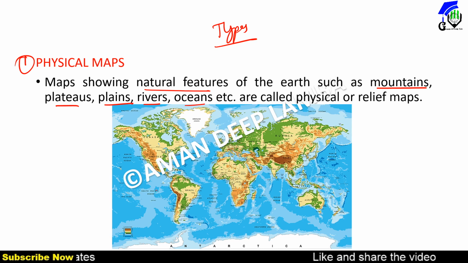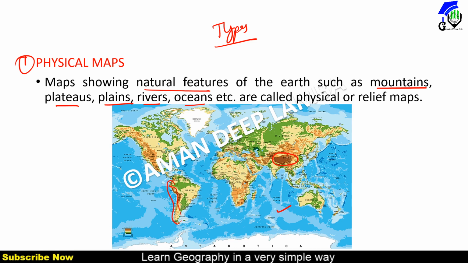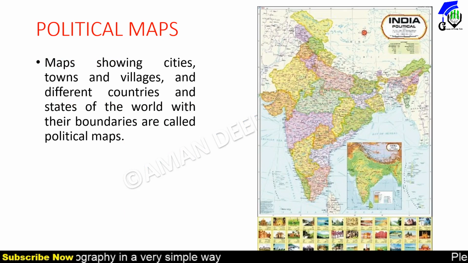In this map, the brown color demarcates the highland, and this color shows the lower land. So any map that presents natural features like mountains, plateaus, plains, rivers, and oceans is called a physical map.